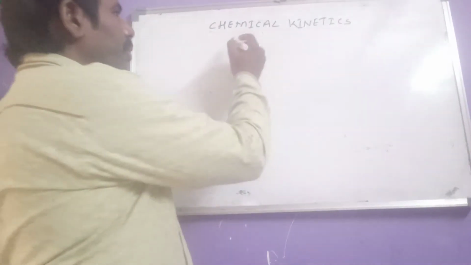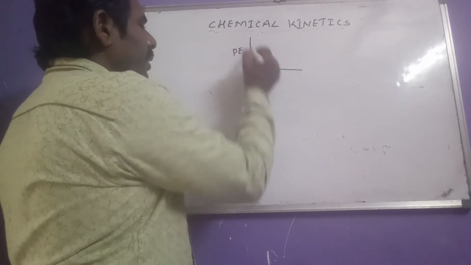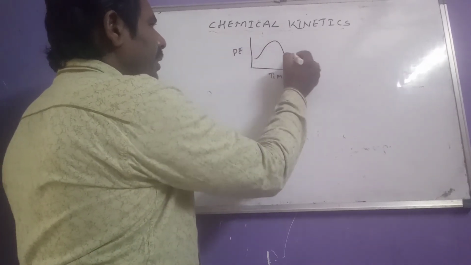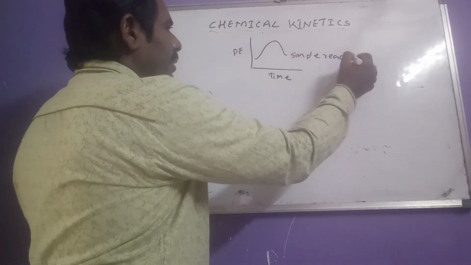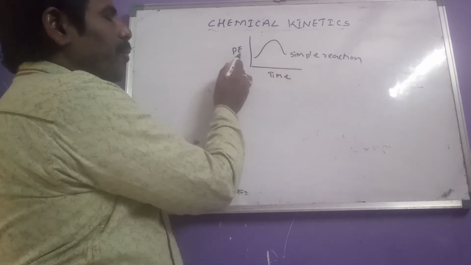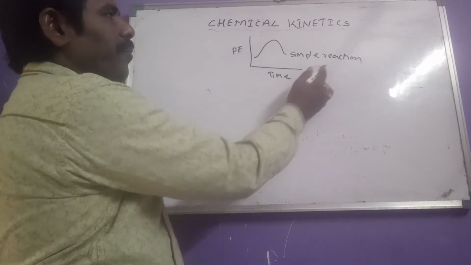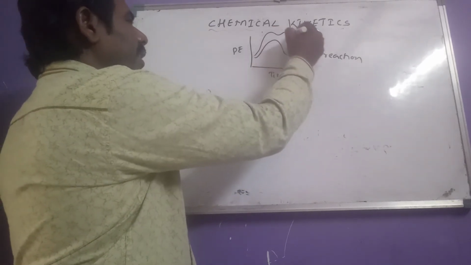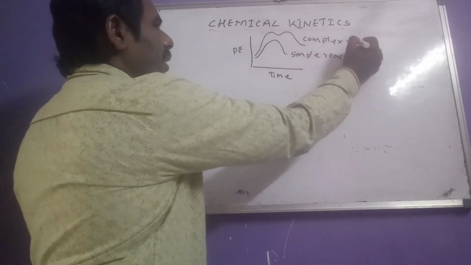So for example, if you consider a simple reaction, it may be given like this. When the graph is plotted between potential energy and time, we can give the graph for a simple reaction like this. But if you consider a complex reaction, what is a complex reaction?